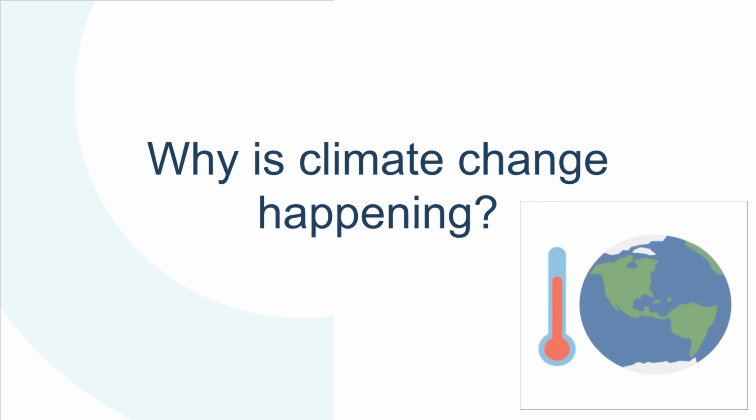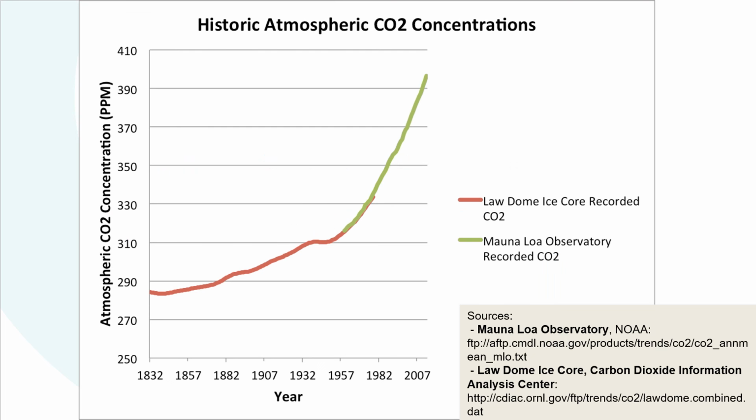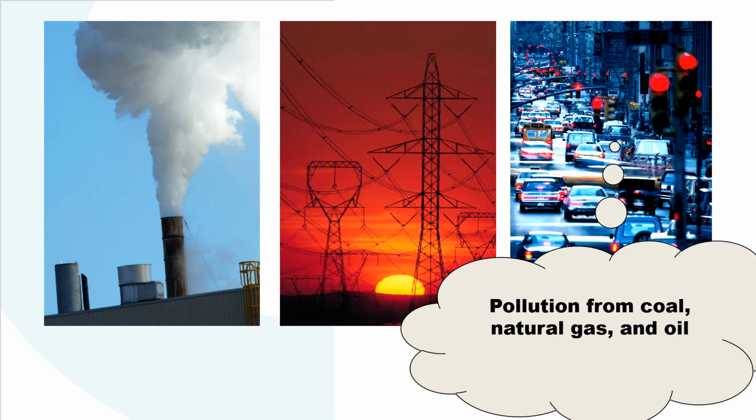So now let's learn about why climate change is happening. Historically, the atmospheric CO2 concentration has been increasing over a period of time, and that is one of the reasons why climate change has been happening around the world. As pollution from coal, natural gas, and oil has been increasing, the use of coal, natural gas and oil has increased, and we have started to make more electricity. We know we need more energy in our day-to-day life, and that is one of the reasons why climate change is happening and why it's affecting the environment.